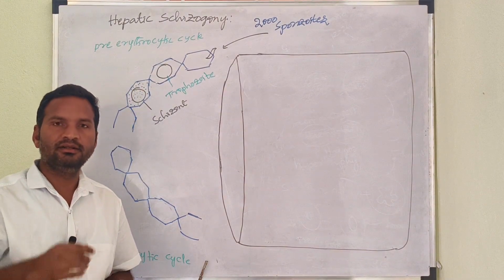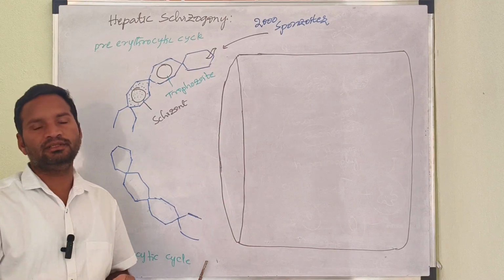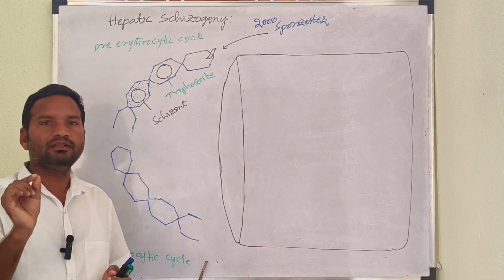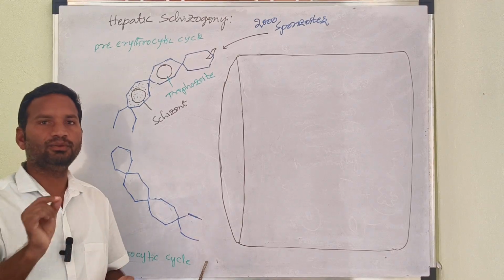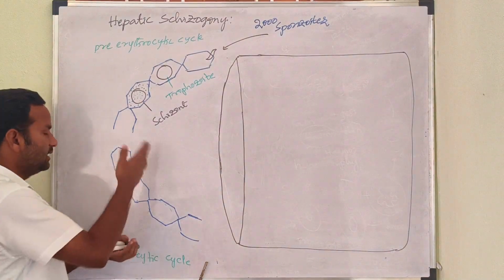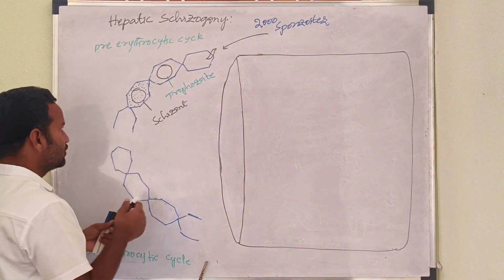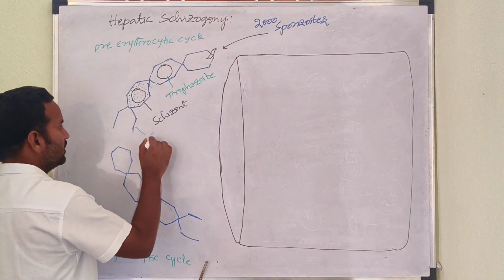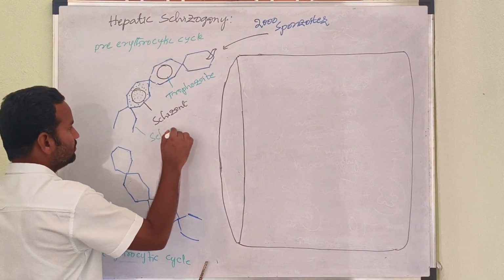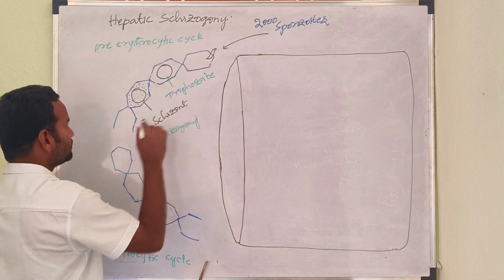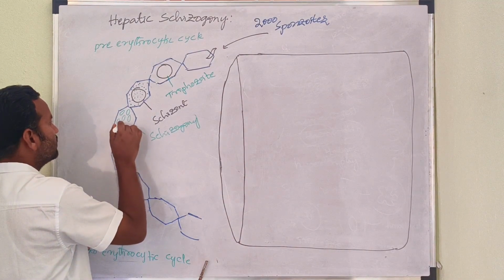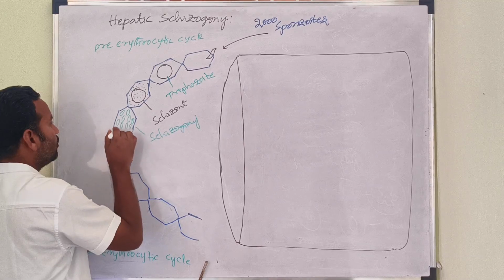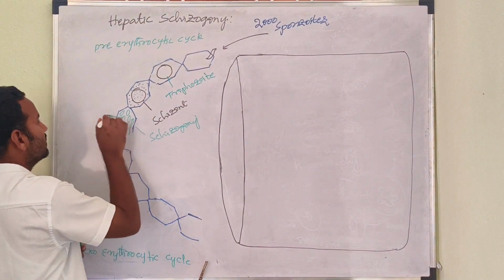As a result, approximately 12,000 daughter individuals are produced. In the next stage, it undergoes schizogony.